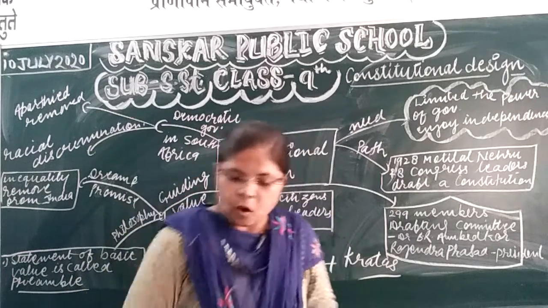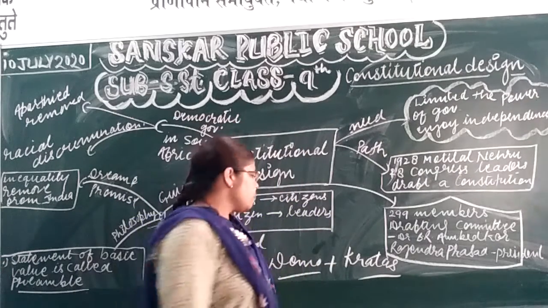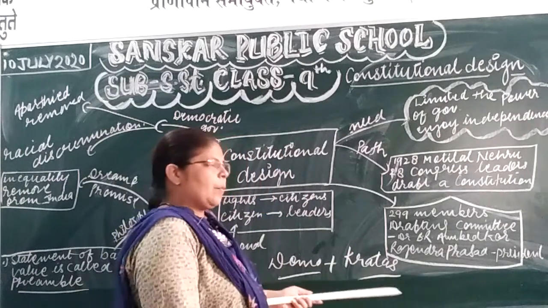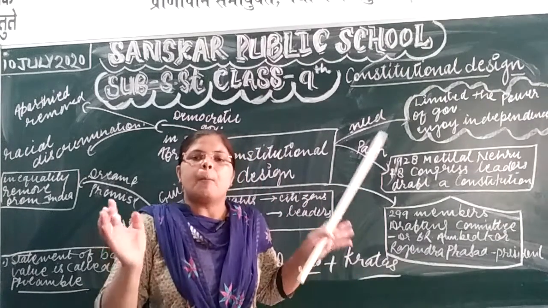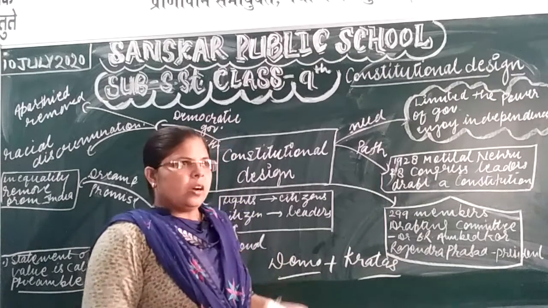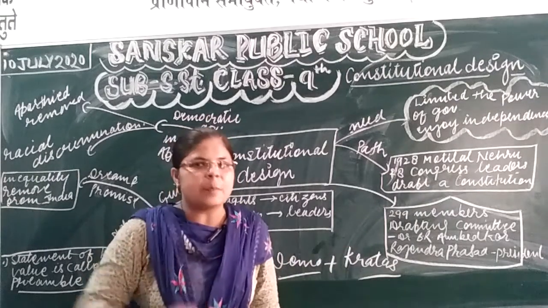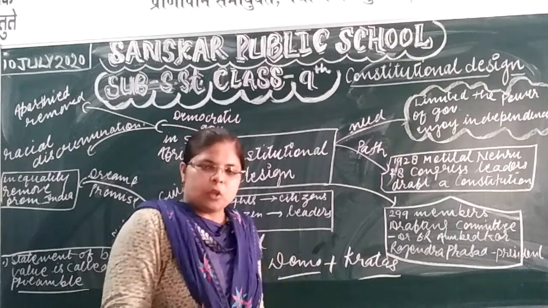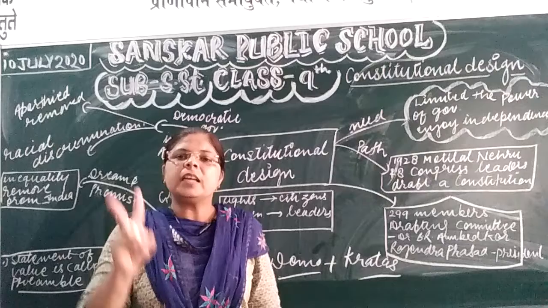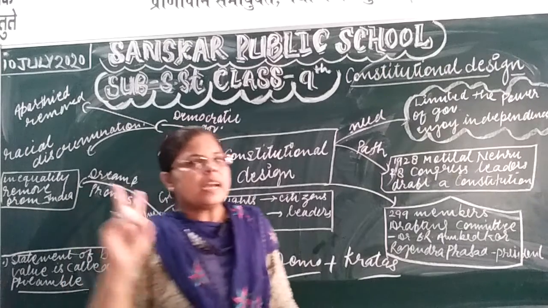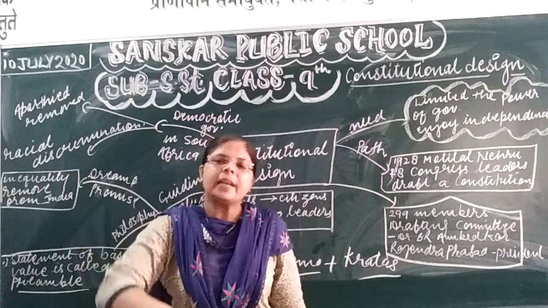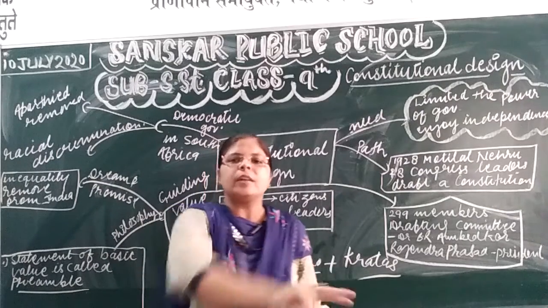It means how the government is framed. Our Indian leaders wanted to frame such a type of government in which both participate. When the election is held, the leaders participate and the public also participates. When both participate, the election can be finalized and the people can take part, and indirectly the people can rule over the country.